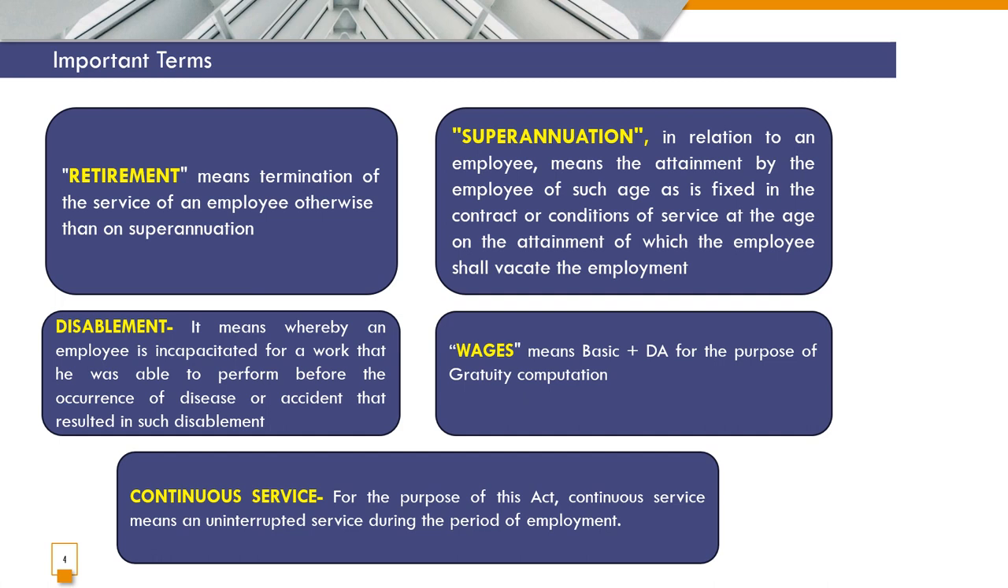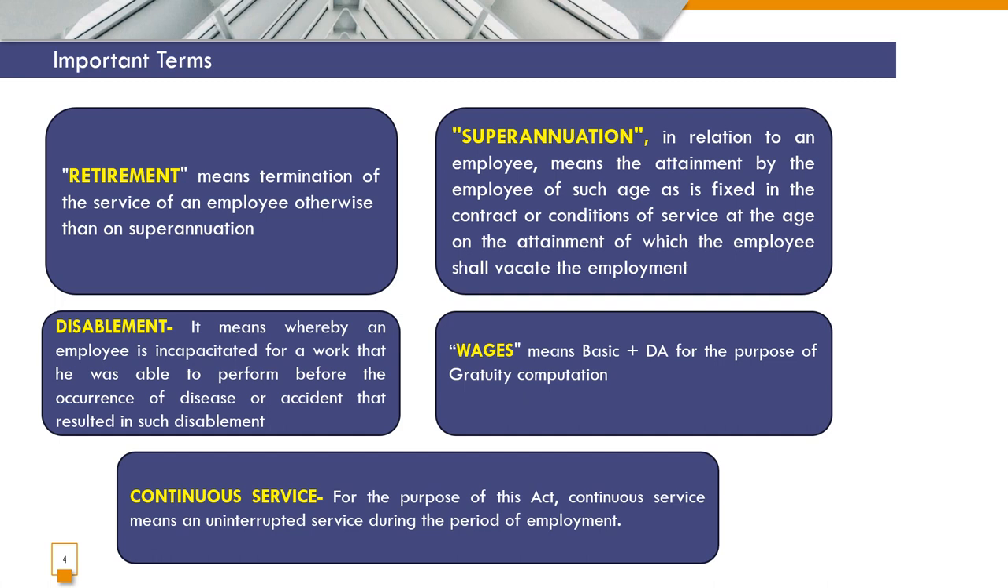There are a few important terms which you will have to understand in gratuity. Firstly, retirement. Retirement means termination of services of an employee. An employee may retire by himself, or at the end of a contract he will be asked to retire. That is called retirement. There's one more term, superannuation. In this, when an employee attains a certain age, he will have to resign from his job, and that's called retire superannuation. Disablement means an employee is not able to perform his duty, maybe because of any disease or accident which has occurred during his employment.